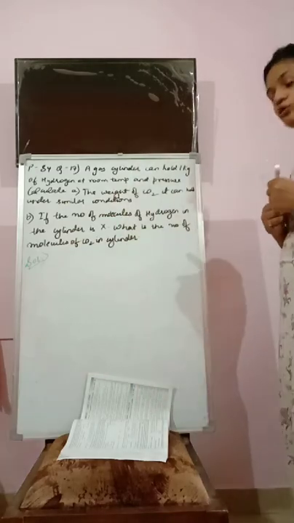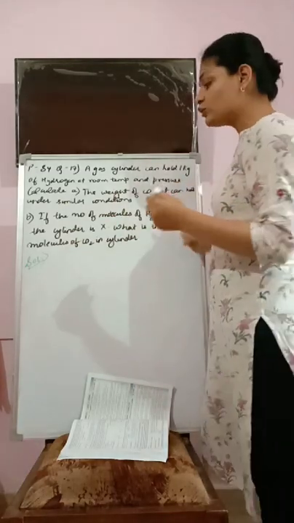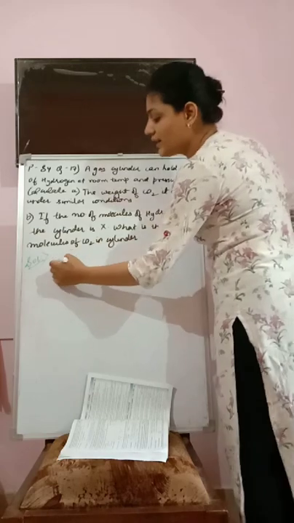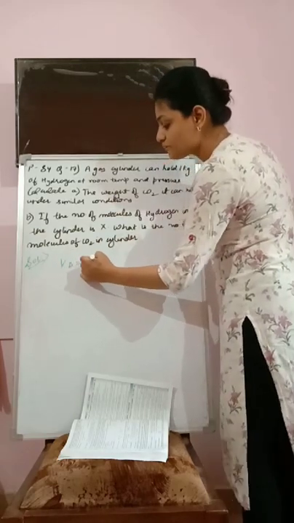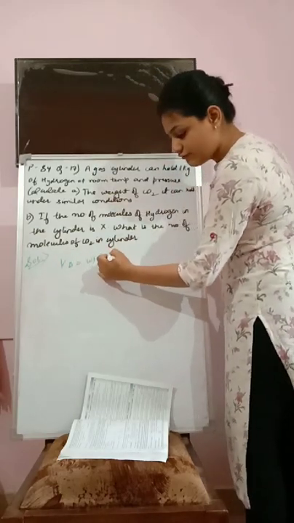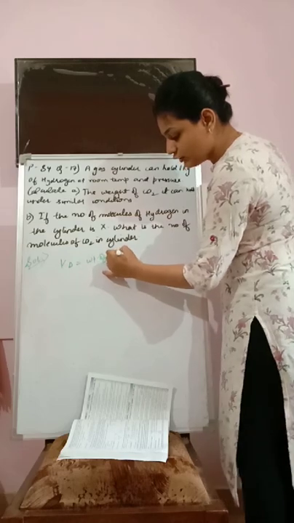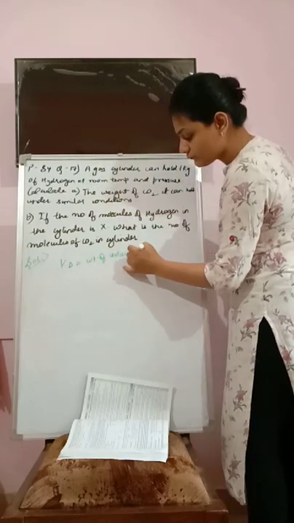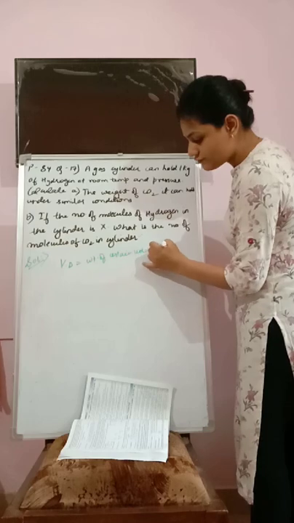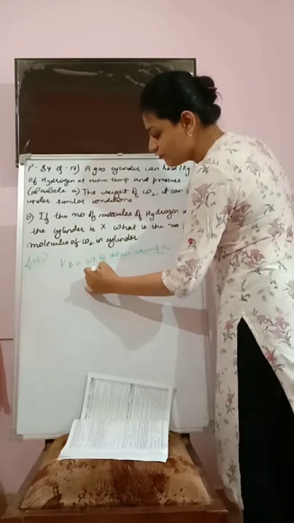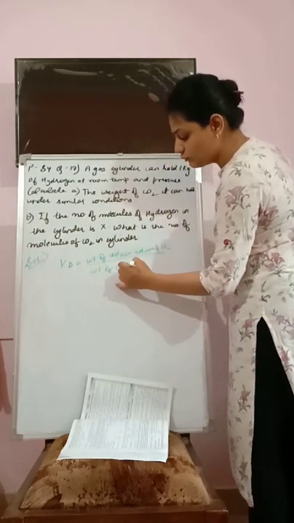So how are we going to find out the weight of CO2? The formula is vapor density equals weight of a certain volume of CO2 divided by weight of a certain volume of H2.